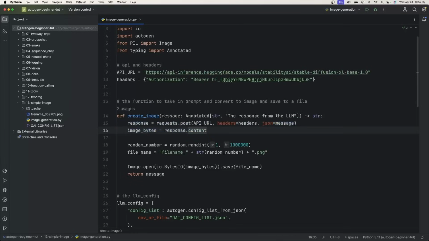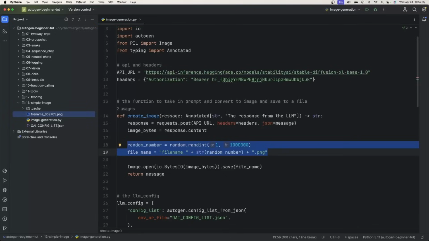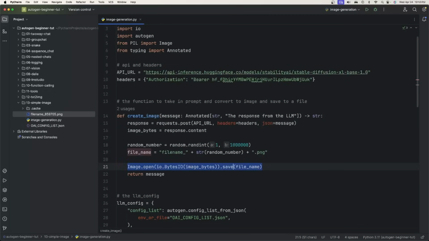Really isn't anything different. I have a random number and a file name. This just gives me a random file name, which I'll show you over here, so that I can run this and I don't have to change the file name and it won't overwrite. Then I have the image open and then I finally save that and just return the message that we were given. The tools here tend to complain if you try to not return anything, so I just have it return the message so the warning isn't there.